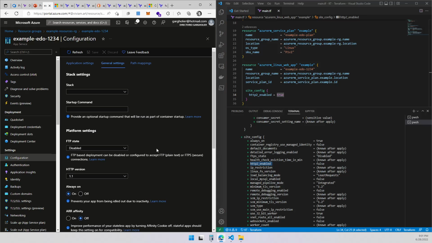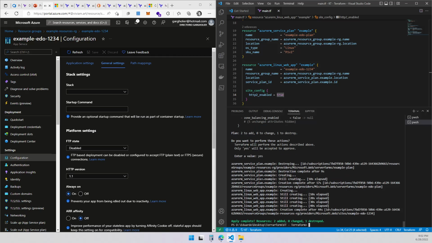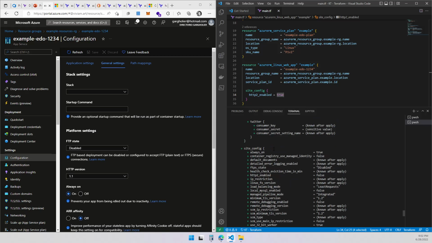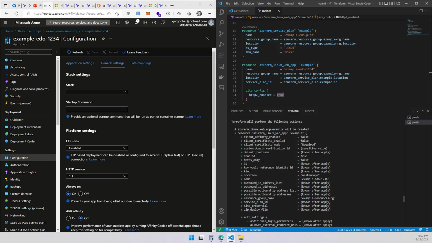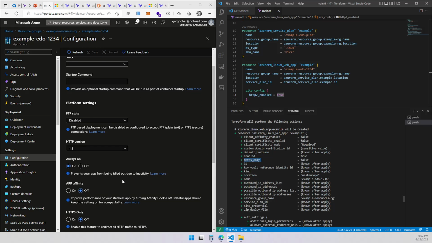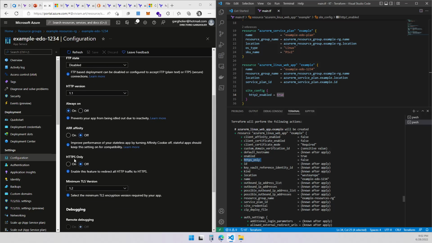So also the FTP, I think I can set it up to a different value. So let's see what the FTP state is. There's another setting I found over here, HTTP only, which is off.